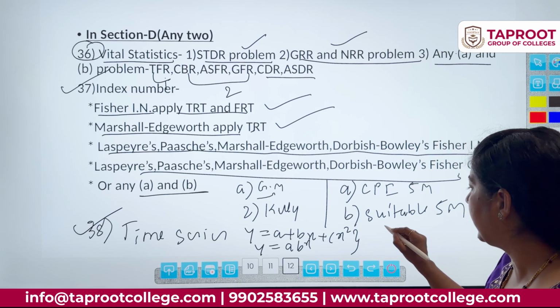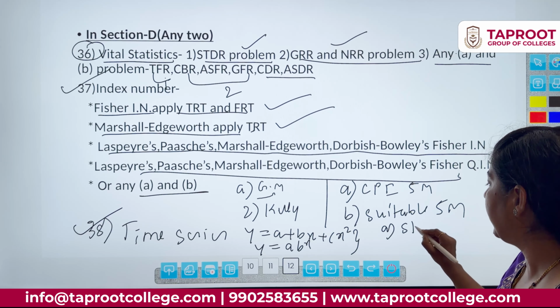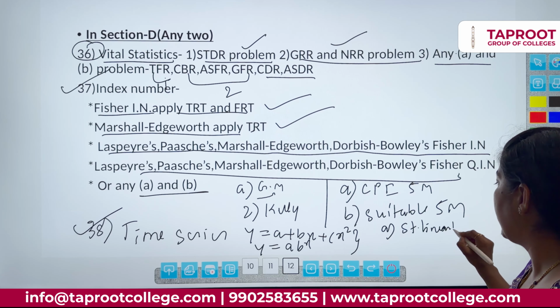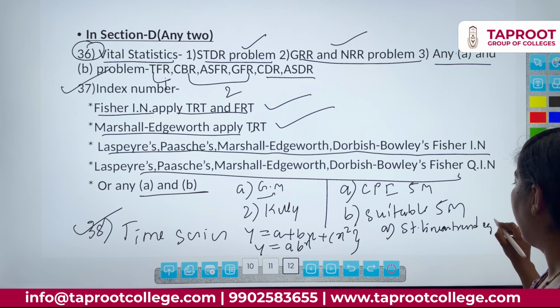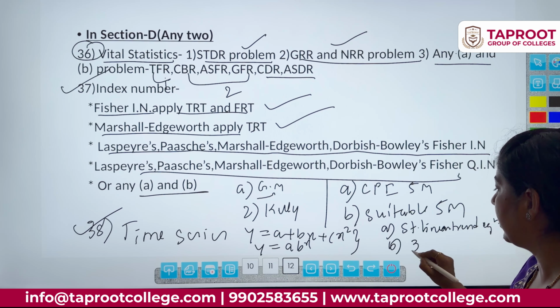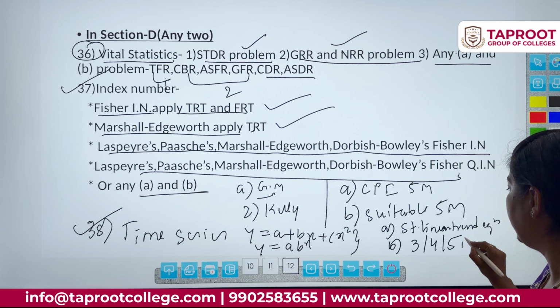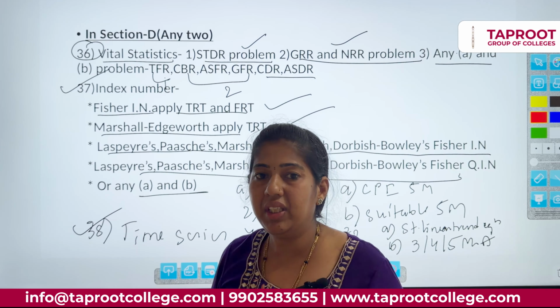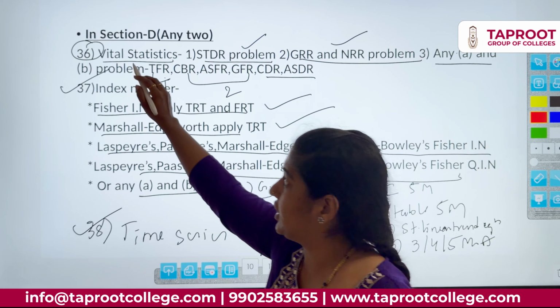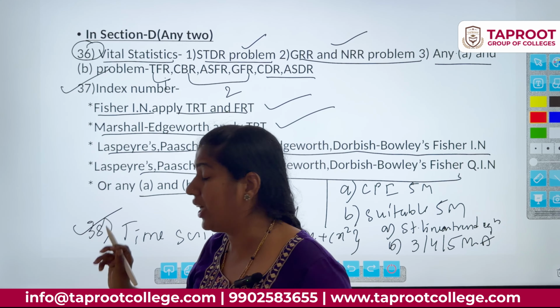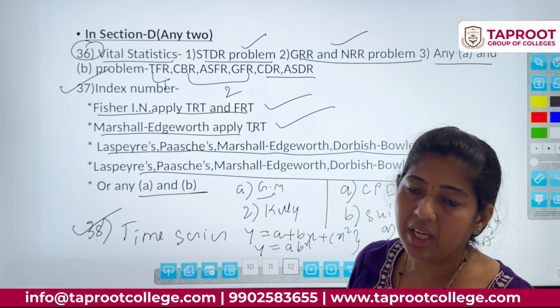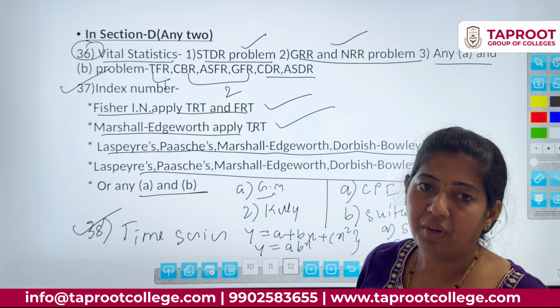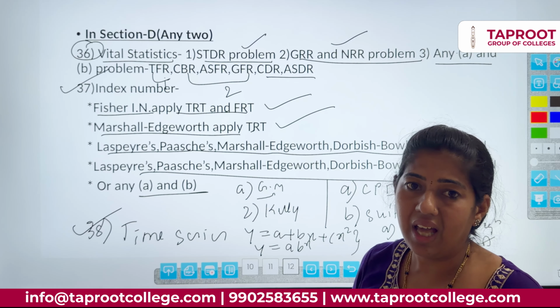Or in this chapter, if A and B comes, one is the straight line trend equation, linear trend equation. Another one is the moving average, either 3, 4 or 5 moving average question. Any one question will be A and B, compulsory, either 36 or 37 or 38, the A and B format will come. The other two questions are in complete form. They will ask a complete one question.